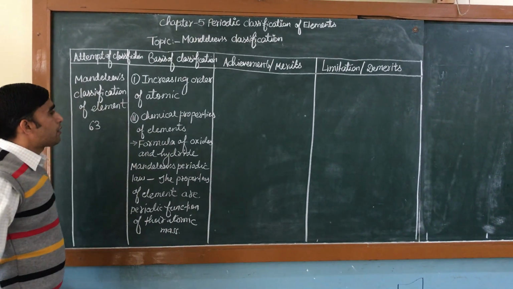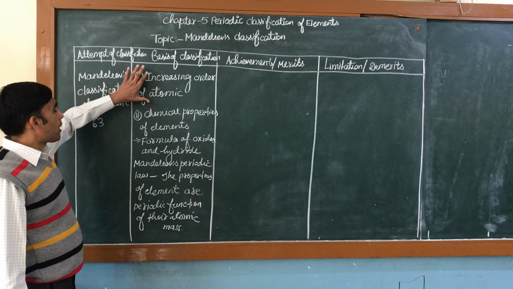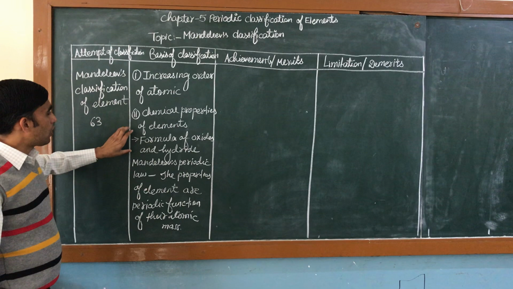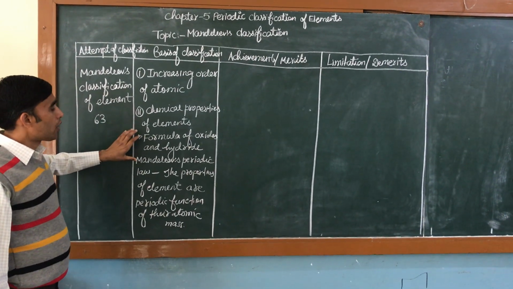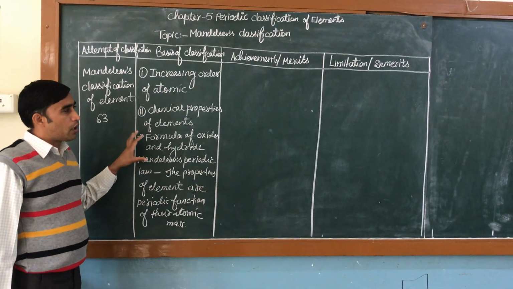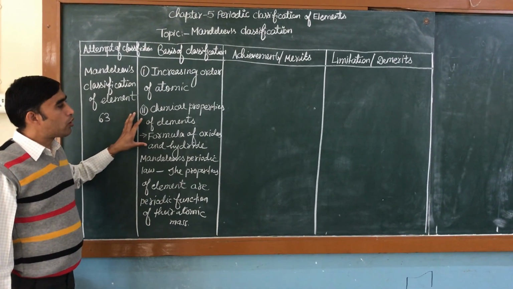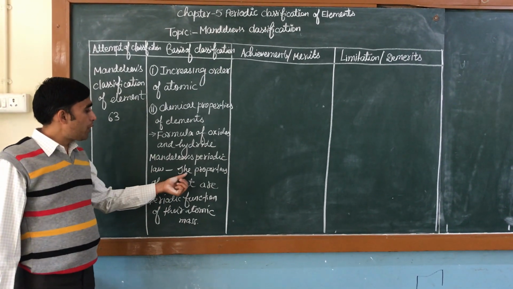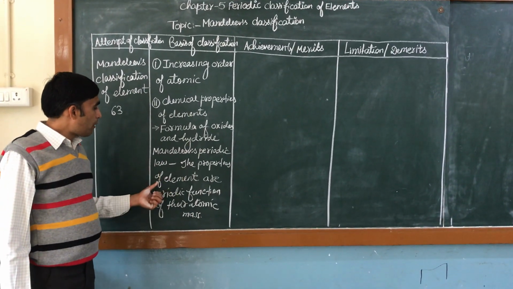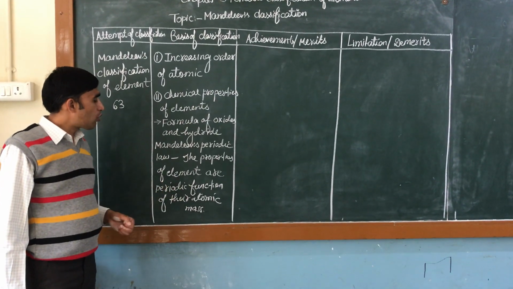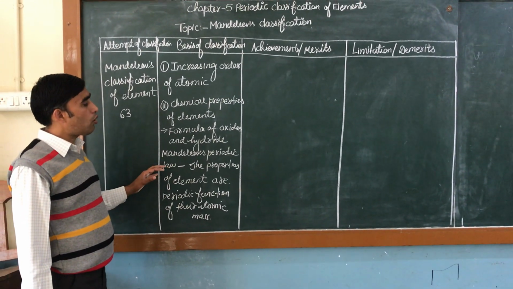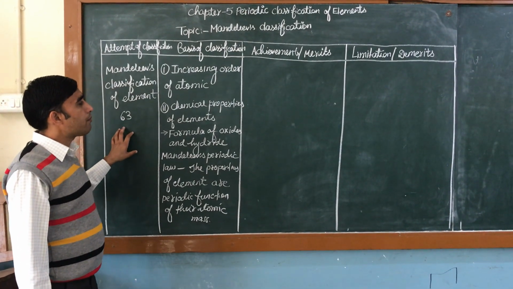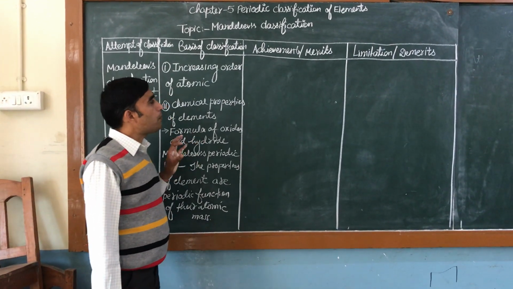So the basis of the classification, first is increasing order of atomic mass and second is chemical properties of elements, in which the formula of oxides and the formula of hydrides. We will see the formula of oxide and hydride in group in the next video, and the law he has given is that the properties of elements are periodic functions of their atomic mass. On the basis of this law, he arranged all 63 elements discovered at that time in a table that is known as Mendeleev periodic table.